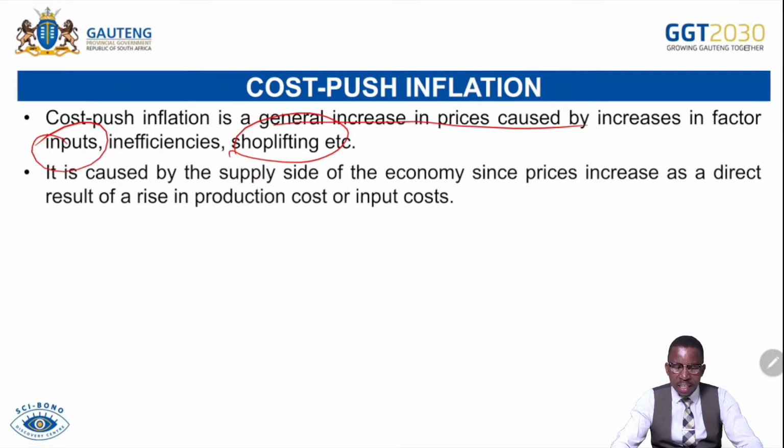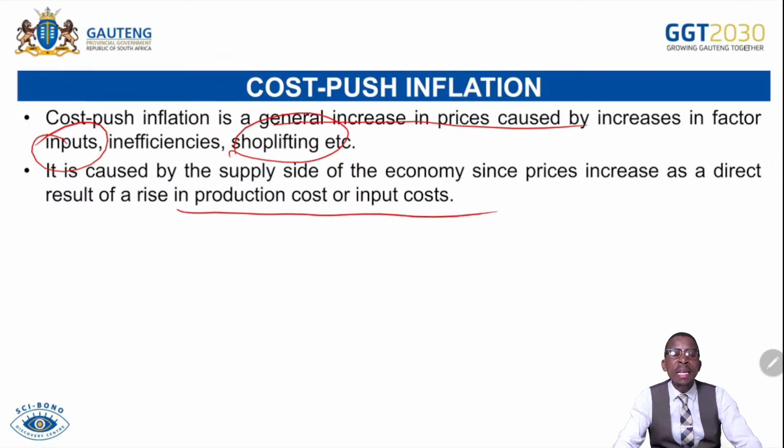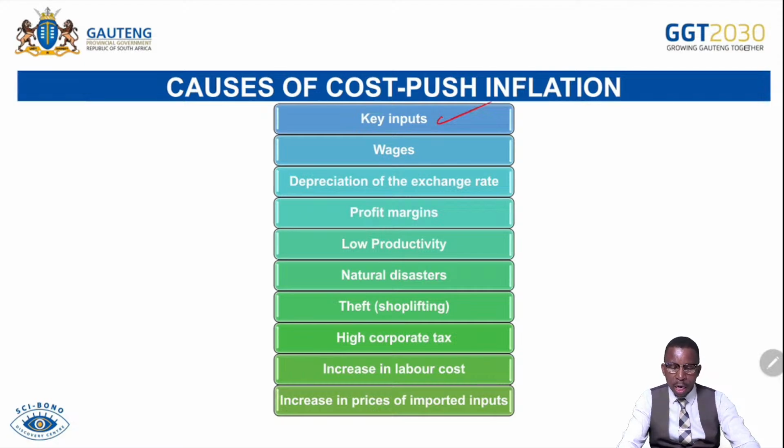It is caused by the supply side of the economy, since prices increase as a direct result of the rise in production costs. So cost-push inflation is mainly based on the increase in the cost of production. Should the cost of production for firms increase, that will cause cost-push inflation. These are the causes of cost-push inflation. Firstly, we talk about the key inputs. Here we talk about factors of production. If factors of production costs are increasing, that simply means the cost of production will be increasing, and that will be causing cost-push inflation.